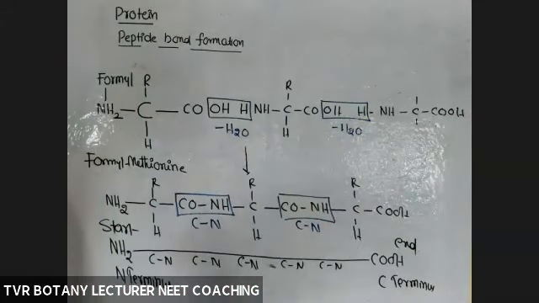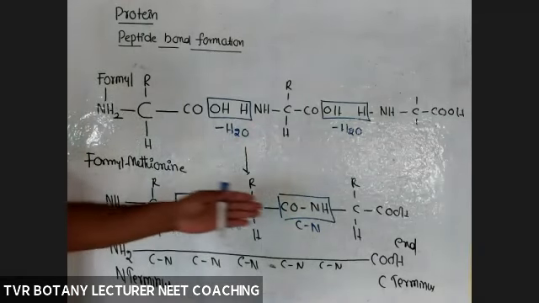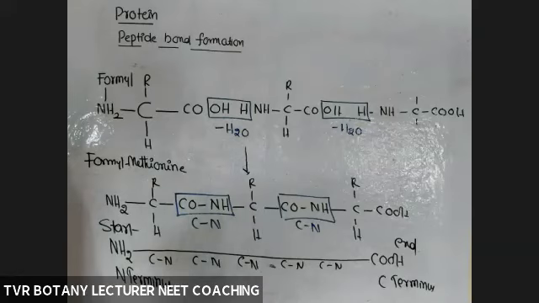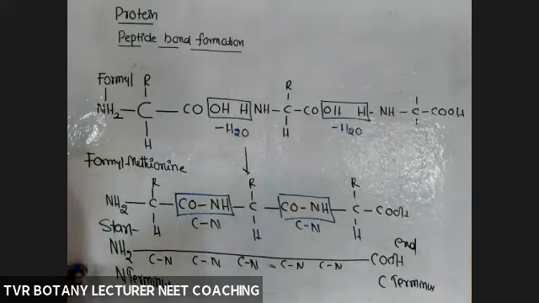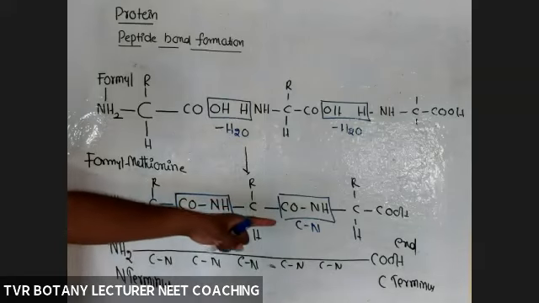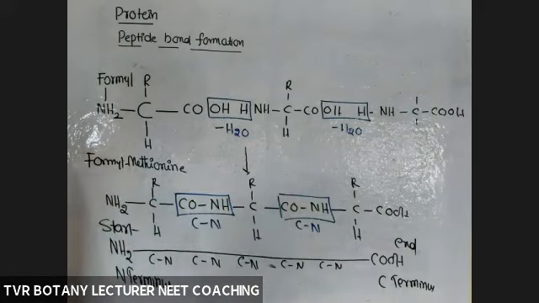So that's about the formation of the peptide bond. Peptide bond formation is in the C bond N direction. And what about the starting and ending termini, N and C? N is nothing but the amino group of the first amino acid, which is not involved in the formation of a peptide bond. COOH is the carboxylic group of the last amino acid, which is not involved in the formation of a peptide bond.